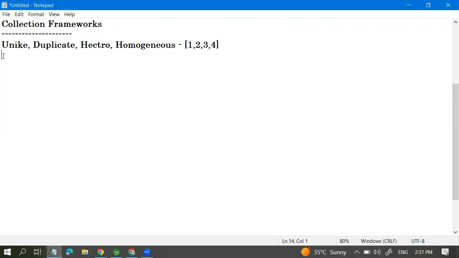Those are the key components of the collection framework. The first one is the flexibility of storage, a good way to store the data.